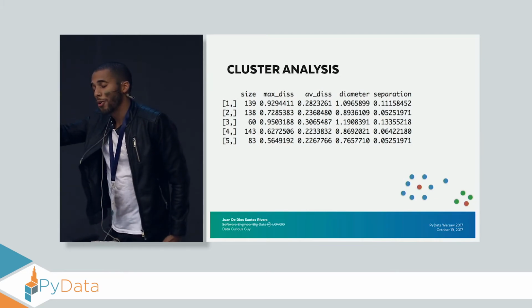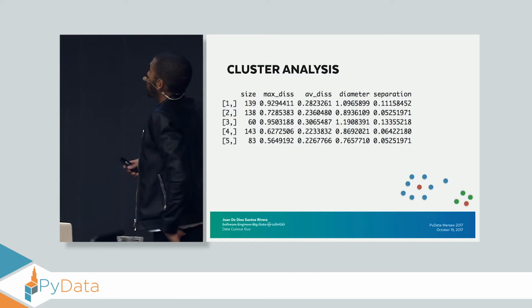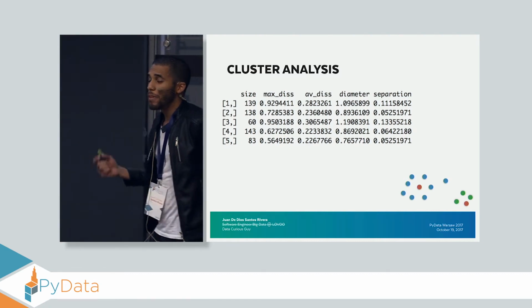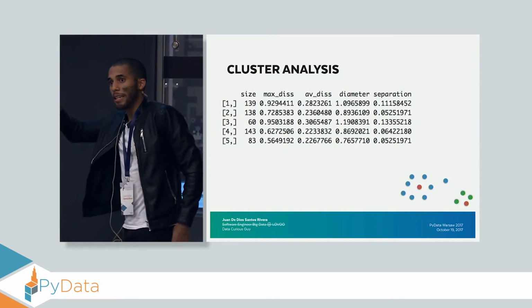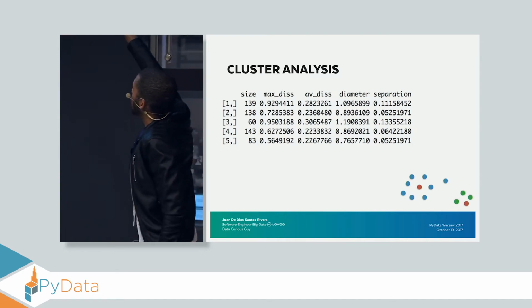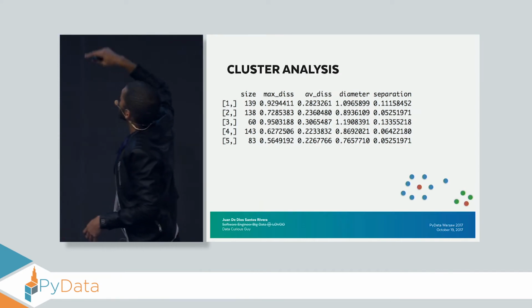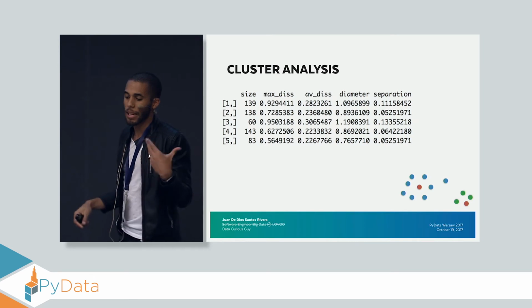Now the second and third columns, they are the dissimilarity. What is the dissimilarity? Well, the dissimilarity is the distance between a data point and the center of the cluster, or the medoid. If we take a look at this really nice plot that I have here, we can see one of the blue points and the red one, the distance between them, that's the dissimilarity.